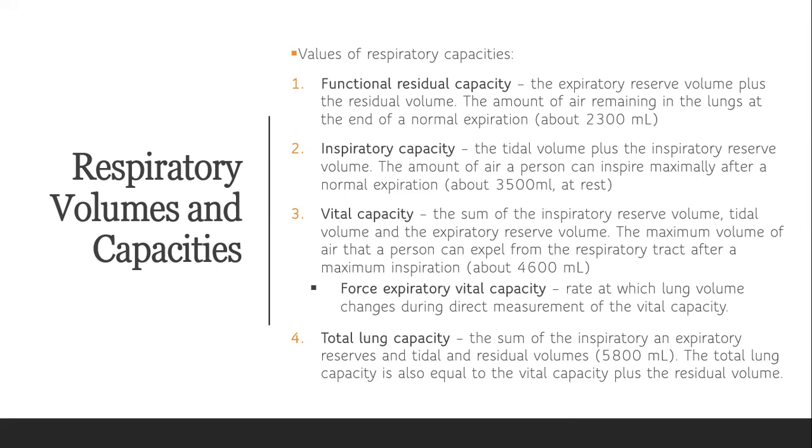And lastly, TLC or total lung capacity. It is the sum of the inspiratory and expiratory reserves and tidal and residual volume. So the total lung capacity is also equal to the vital capacity plus the residual volume.